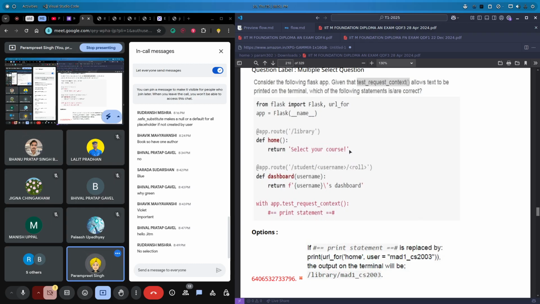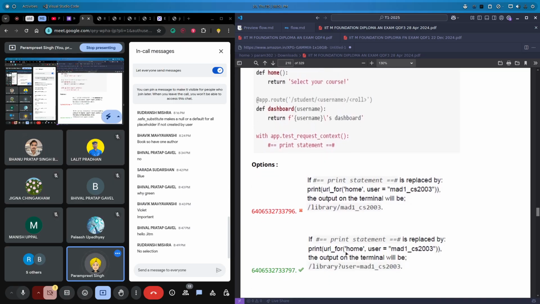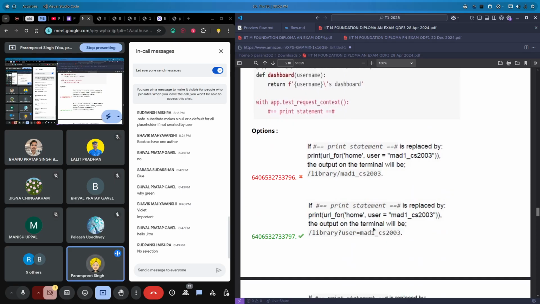So we will get select your course, not this. And if we are passing home comma user, we will get the URL here, not text. It allows URL to be printed, not text. We will get the URL as the output, like what the final URL will be.